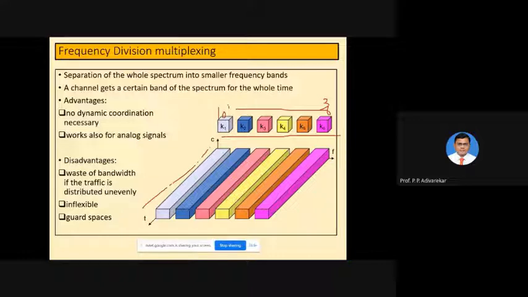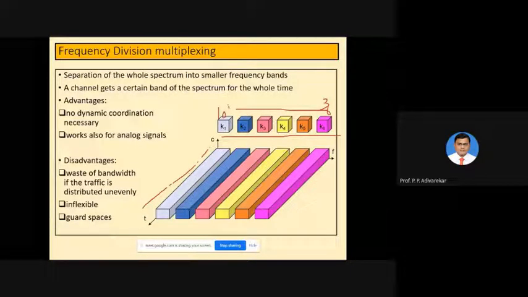Okay, so then another disadvantage is inflexibility. It means if there are no users in a particular frequency channel, let's say K5, no one is transmitting or receiving in K5, so that particular frequency band gets completely wasted. K1, K2, K3, K4 and K6 all will have a certain number of users, but K5 doesn't have any user, and then the bandwidth of K5 will be wasted. Okay, so it should be allocated to someone else, but that is not possible in the case of frequency division multiplexing. So that is another disadvantage of frequency division multiplexing.